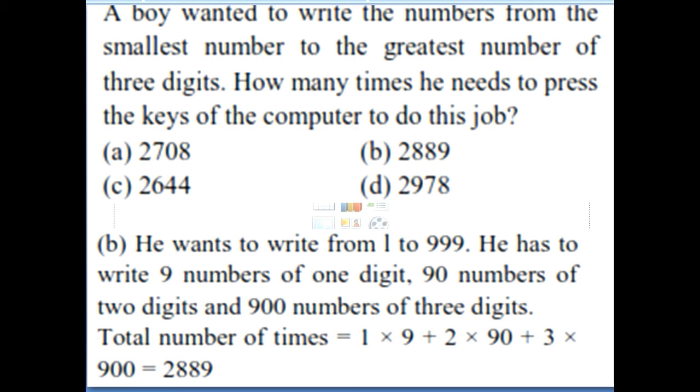He has to write 9 numbers of 1 digit and 90 numbers of 2 digits. Yes, 900 numbers of 3 digits. So totally 1 into 9, 2 into 90 and 3 into 900. Add this, you will get the answer. This is very simple. Even some students make mistakes in this calculation also. This is a very interesting sum also.